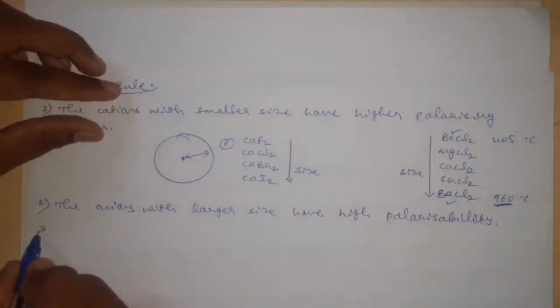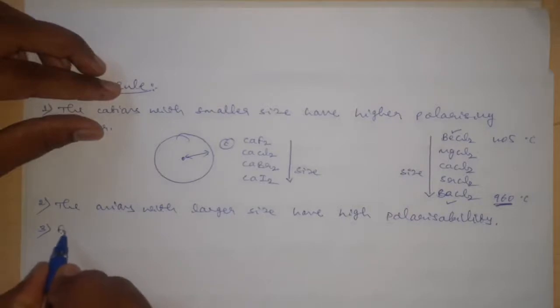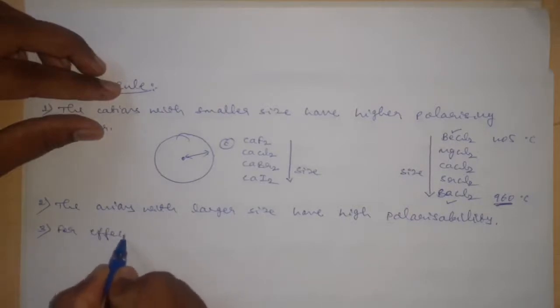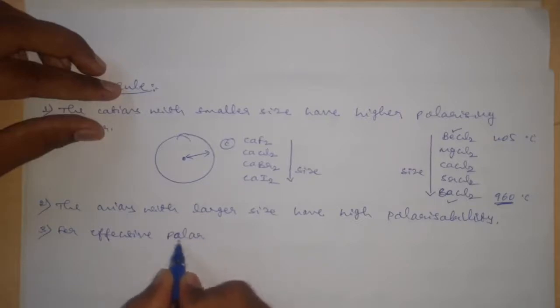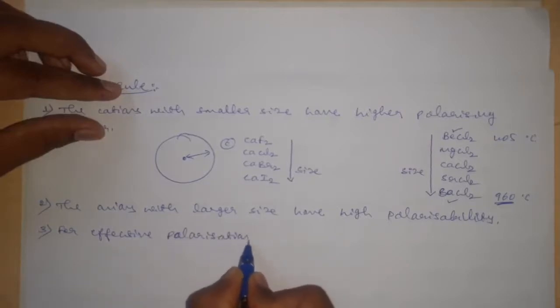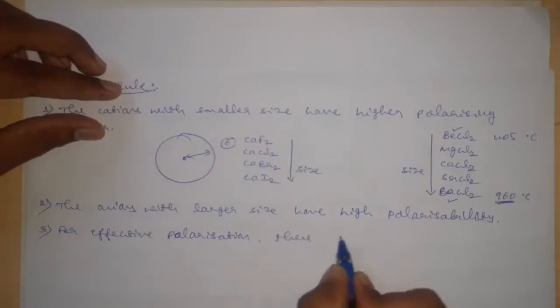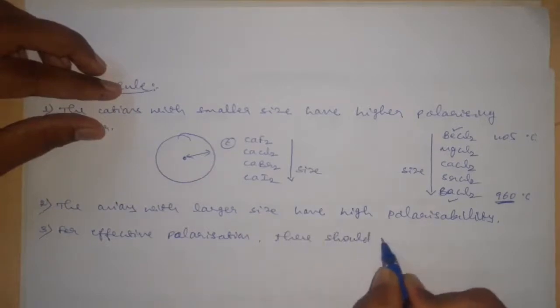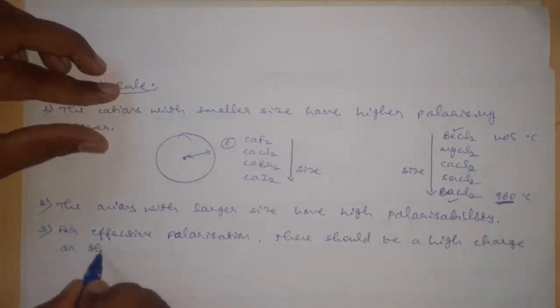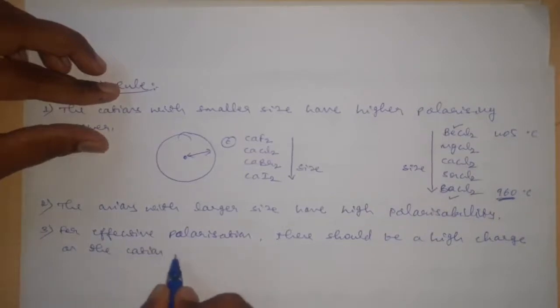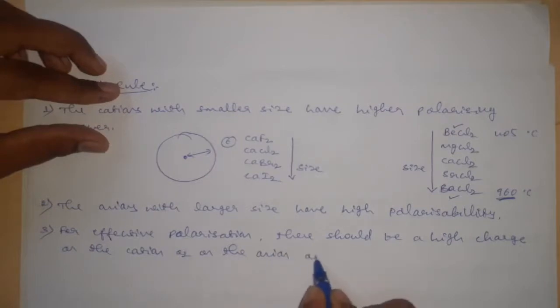Then the third rule is: for effective polarization, there should be a high charge on the cation or on the anion or both.